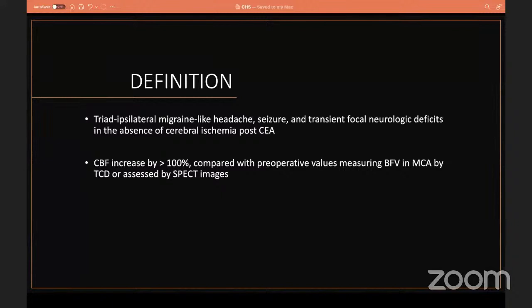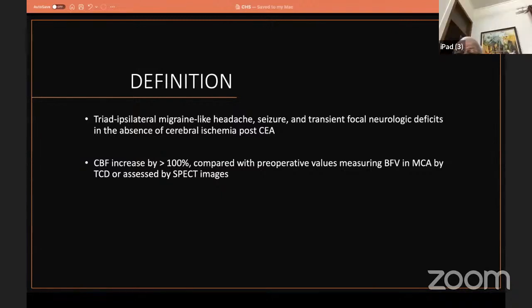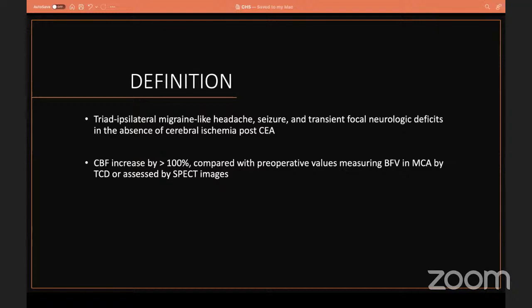So the definition was a triad of unilateral headache or seizure or transient focal neurological deficit in the absence of cerebral ischemia following any procedure, whether it is carotid endarterectomy or carotid artery stenting, or an increase in the cerebral blood flow by 100% compared to the preoperative value, measured either by TCD or nuclear imaging, or even MR or CT perfusion itself.